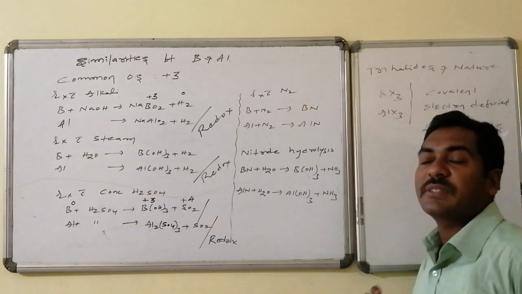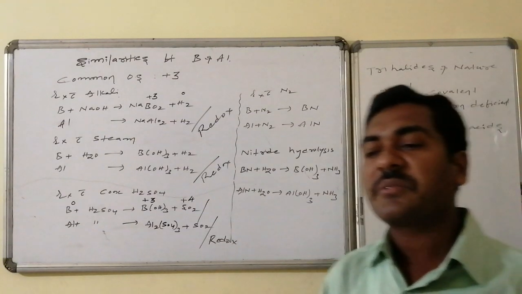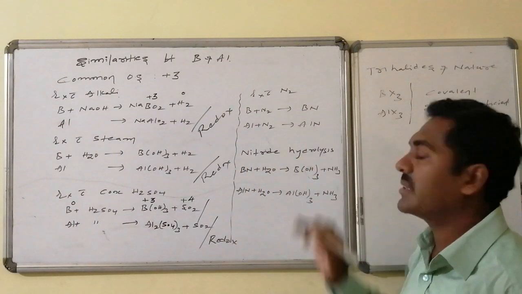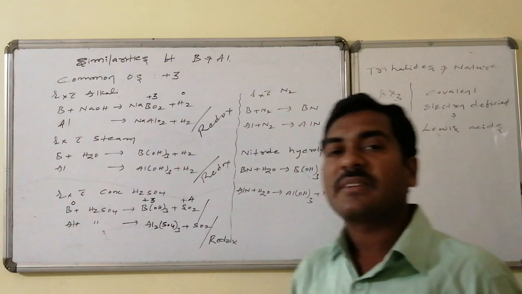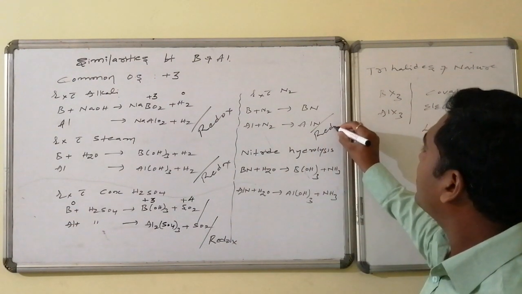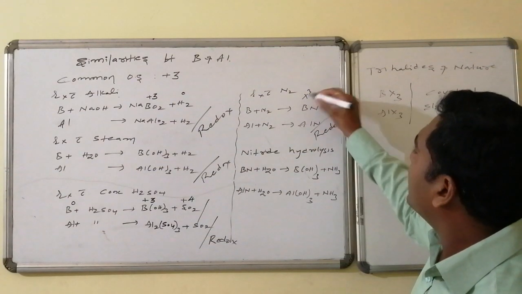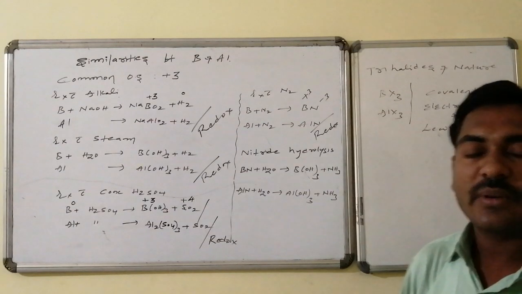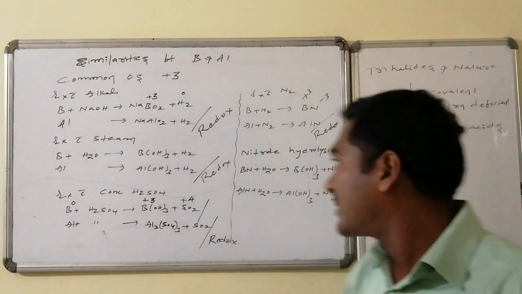Similarly, both react with nitrogen, that is atmospheric nitrogen, and lead to the formation of nitrides. Boron nitride formation takes place. Aluminium nitride formation takes place. This is also an example of redox. The metal underwent oxidation. Nitrogen underwent reduction, hence it is also an example of a redox reaction.